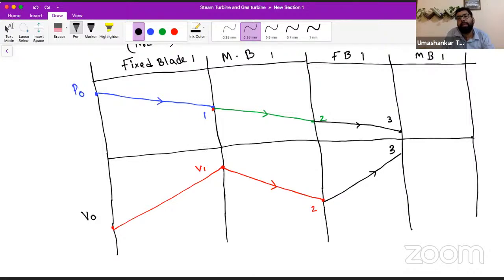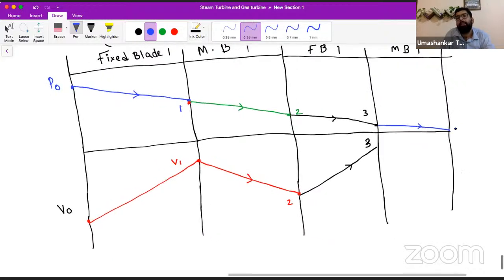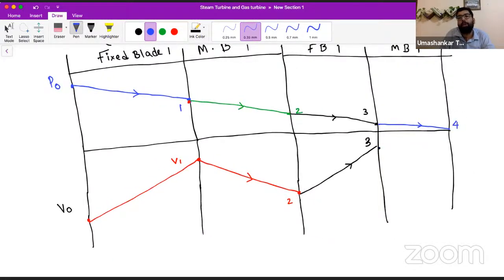Now tell me what will happen when this steam enters the moving blade. The pressure will further decrease, and velocity also decreases in the moving blade. And the moving blade is made to have some rotation.